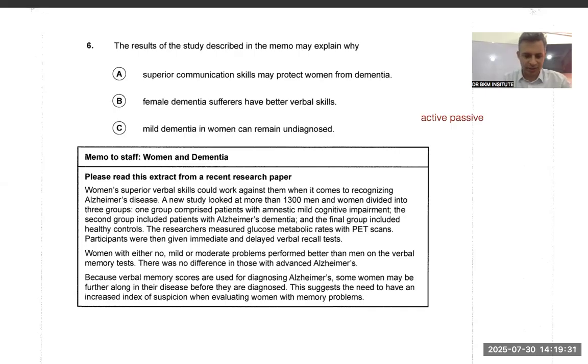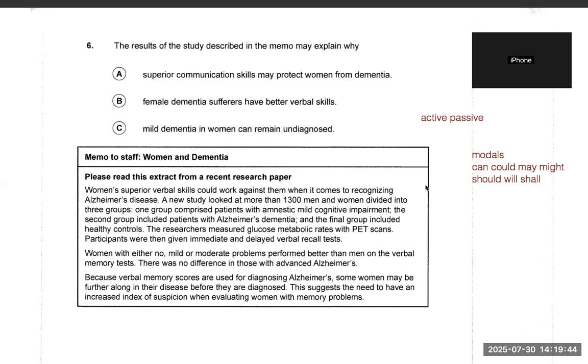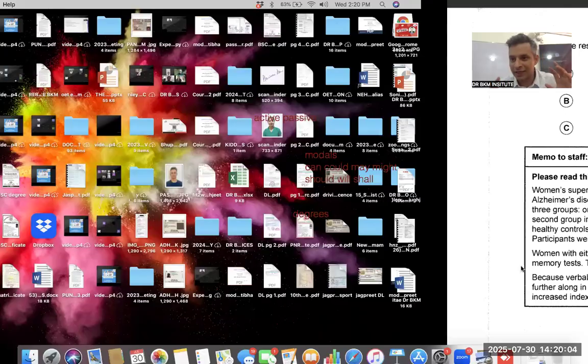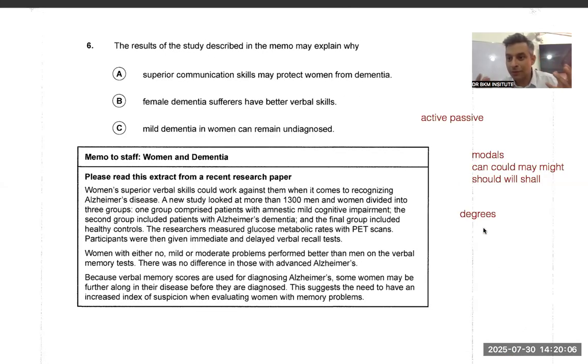Second thing is modals. Modals means can, could, may, might, should, will, shall. Third important thing was we were discussing about active passive modals. What else, guys? Please help me. I have taught you so much, now I have forgotten. Degrees. What are degrees? Good, better, best. I can see this word better over here.